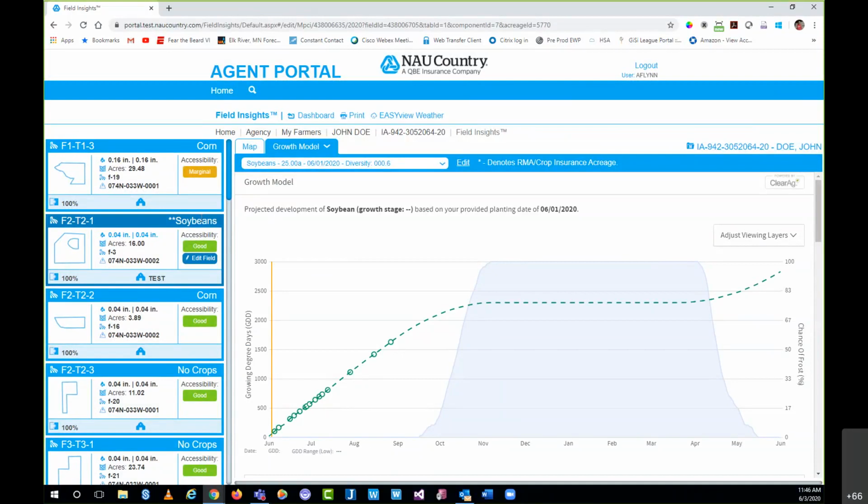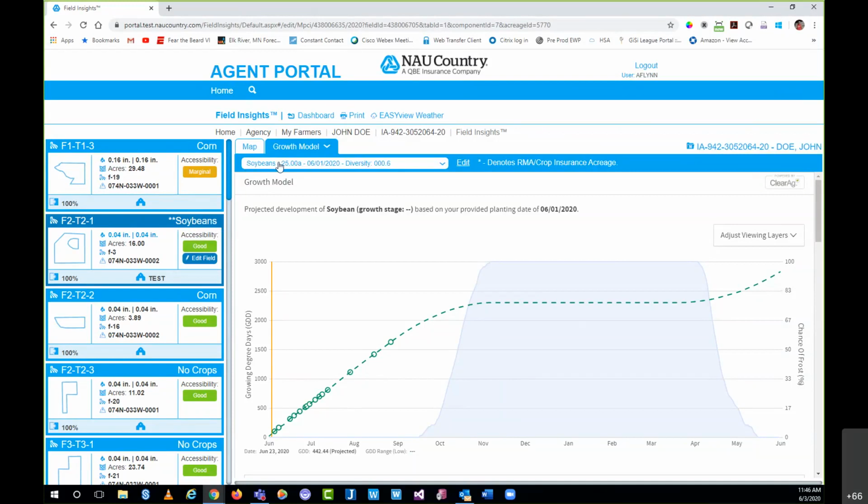Now, if you recall, we have two different crops on this field card. We have the soybeans, which is the user inputted, and then we have the corn, which came over from the policy itself from within EasyWriter Pro. If your farmer has two different crops on the field, it's always going to reference what the user inputted.